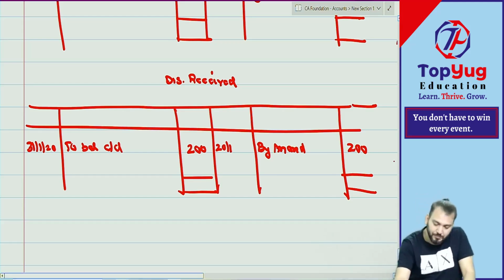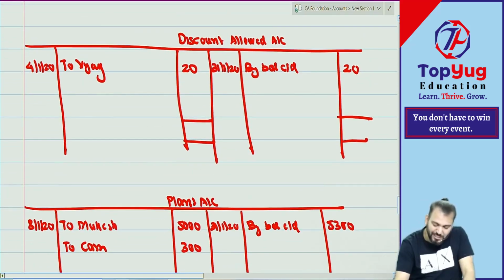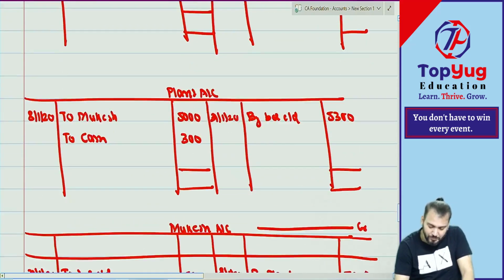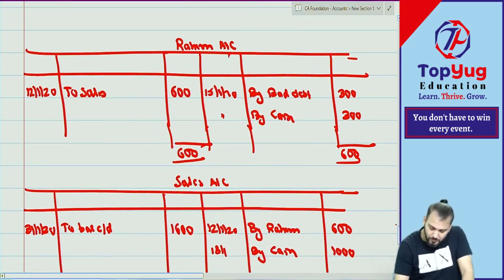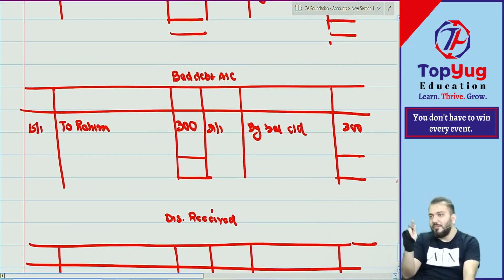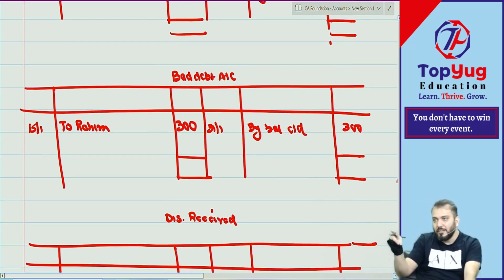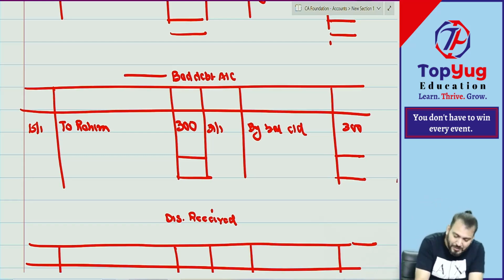Bad debt? Posting you have not answered, journal entry you have not answered. Where did bad debt go? What was the journal entry for bad debt? Bad debt account debit, cash account debit, to Rahim. So will bad debt be debited or credited? Debited.